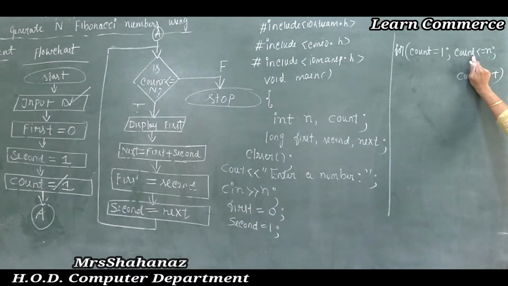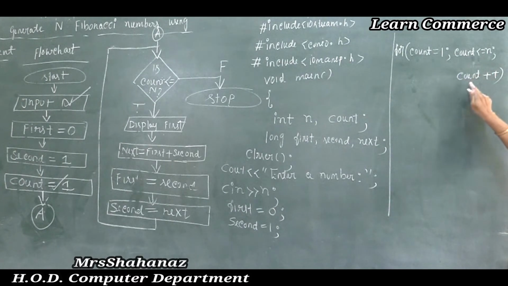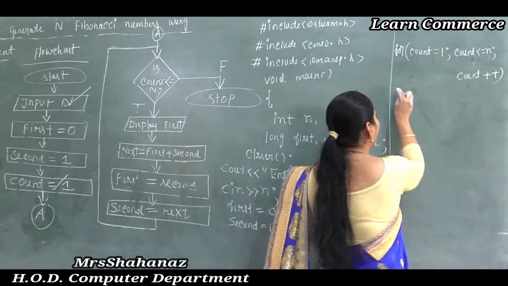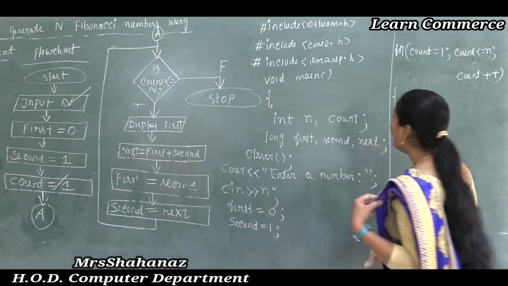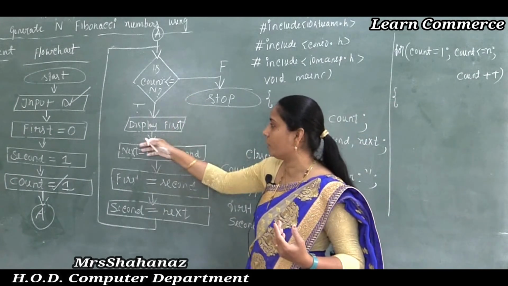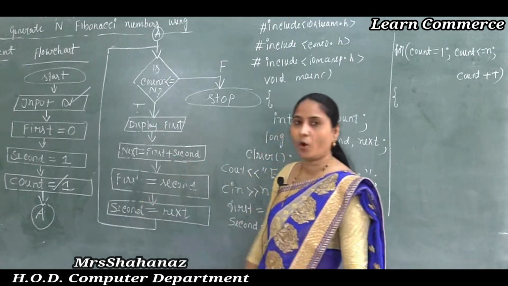Then I am checking one condition. The condition is count value less than or equal to n. Then count plus plus, 1 by 1, and it is going to check the condition. If the condition is true, then sure, the block of statements is going to execute. Correct? 1, 2, 3, 4, the block of statements.